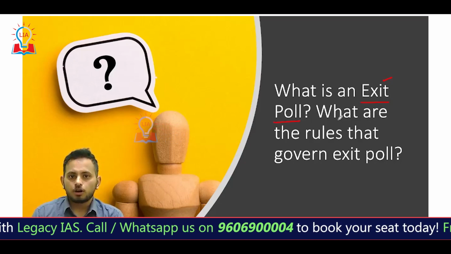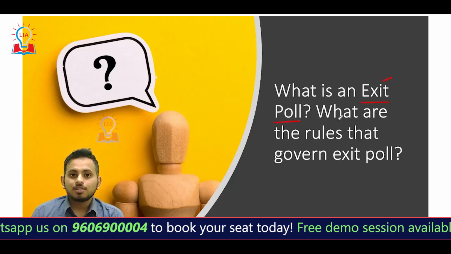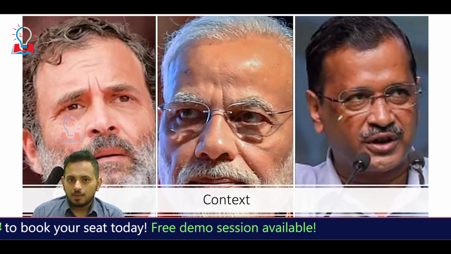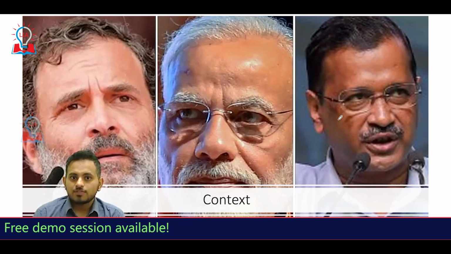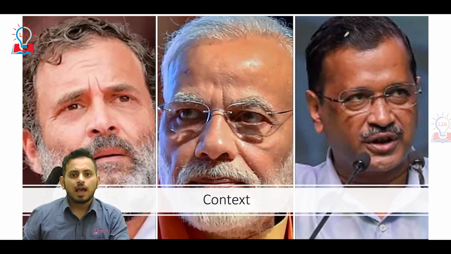This becomes important. It's a part of your polity, that is GS2. This becomes important in the chapter called elections. Let's start. In the recent election that happened for Gujarat and Himachal Pradesh, we have seen the contest, the competition happening between three large political parties, that is INC, BJP, and the AAP.